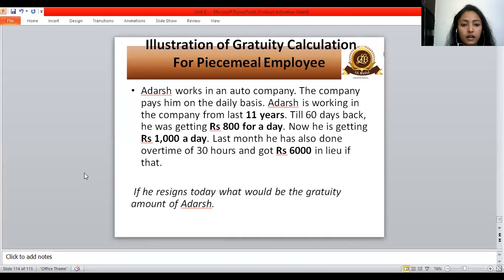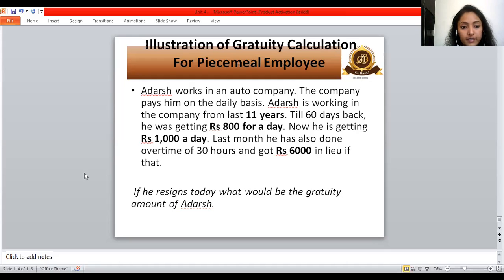So we'll see a case that Adarsh works in an auto company. The company pays him on the daily basis. All of you can just take a screenshot of this slide, because I think we are left with very little time. If I am able to take the calculation part, I'll take it. Otherwise, we can take it in the next class. So I'll first ask you all regarding the calculation, how we can do it, and then we'll move ahead. I think you all can also explore and see how it is done.